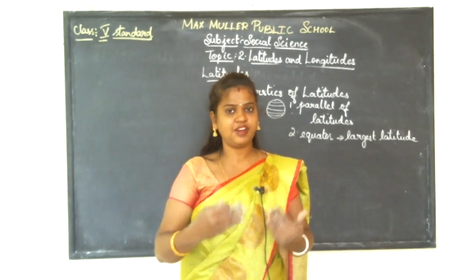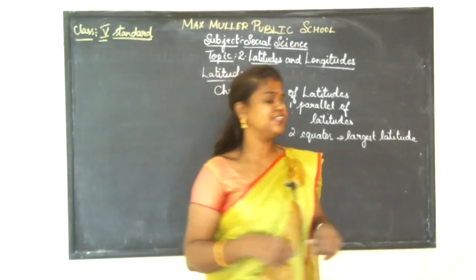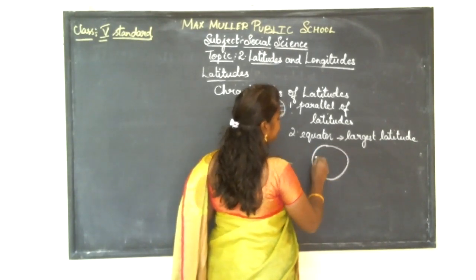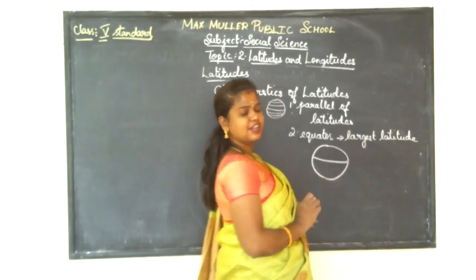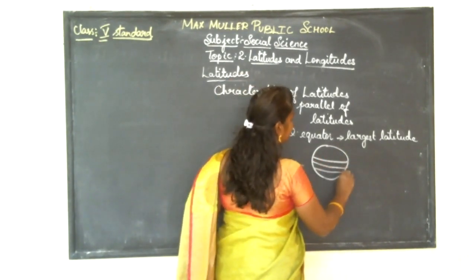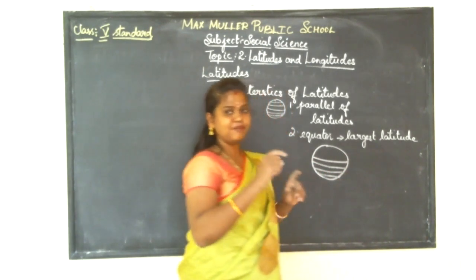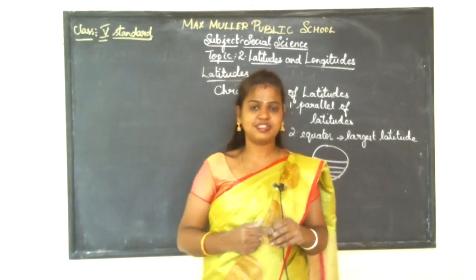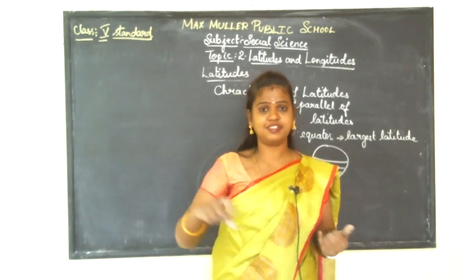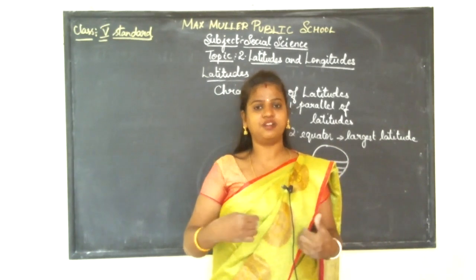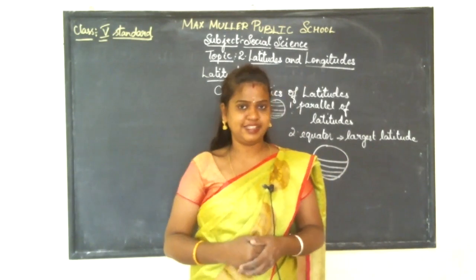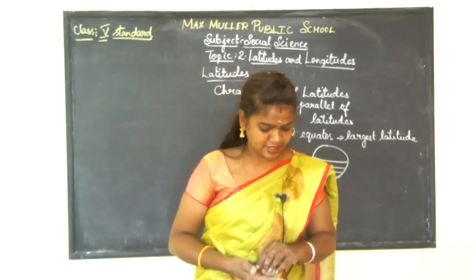By going down and down, the latitude gets decreased. The equator is the longest latitude, and as we move away from it, the imaginary line gets smaller and smaller.